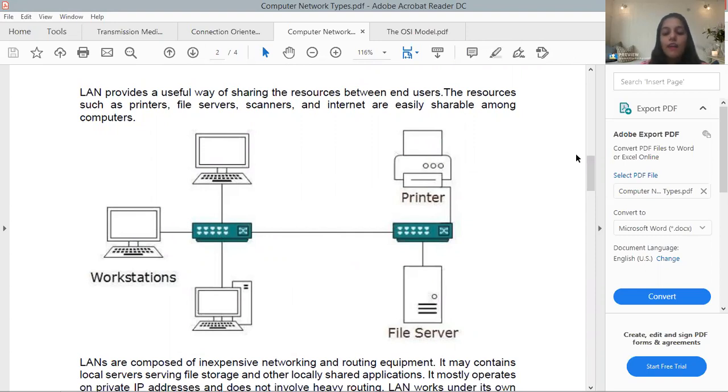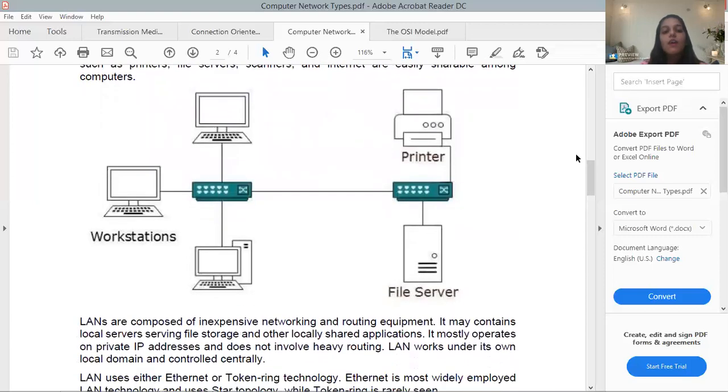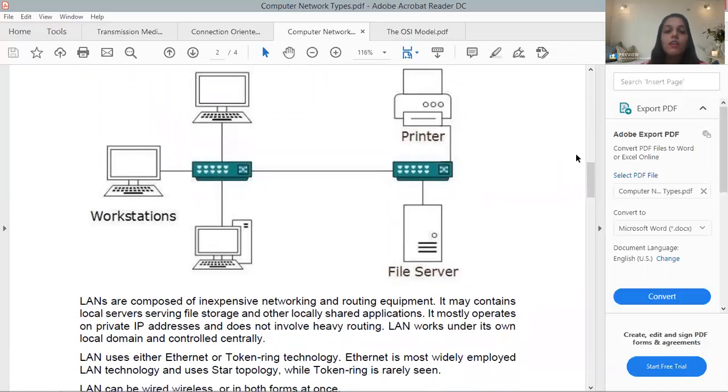LANs are composed of inexpensive networking and routing equipment. A LAN may contain local servers serving file storage. Of course there is a server. So LAN works with local servers serving file storage and other locally shared applications. Here you can see the file server. This is the local server for the particular local area network, and here you can locally share applications.